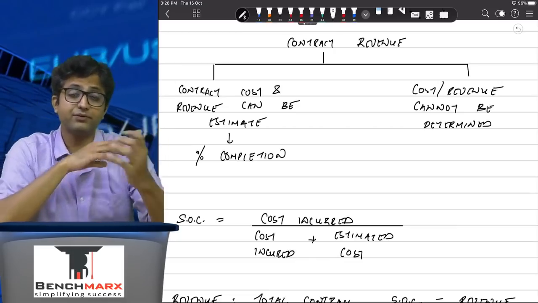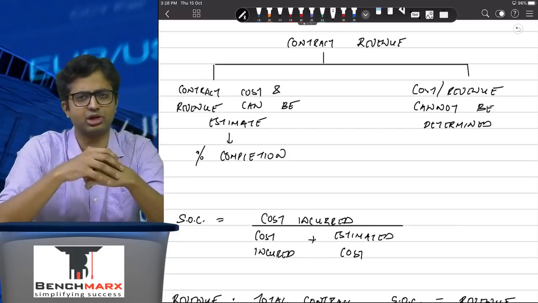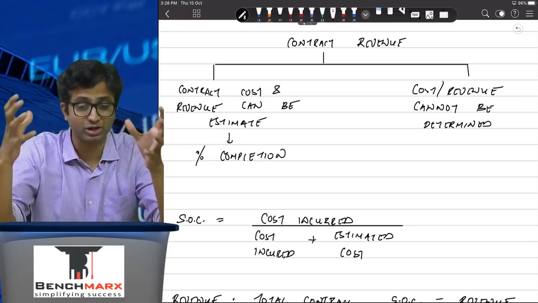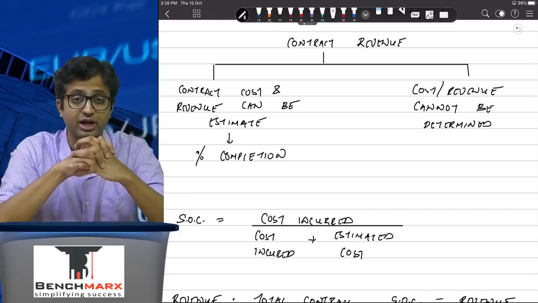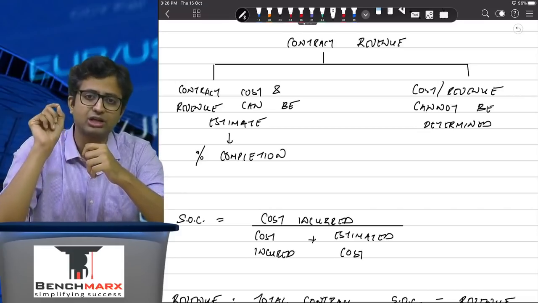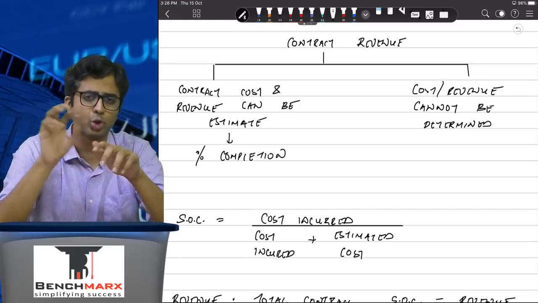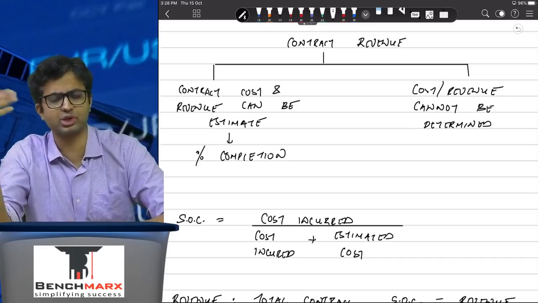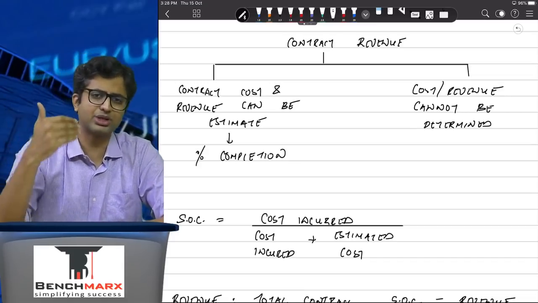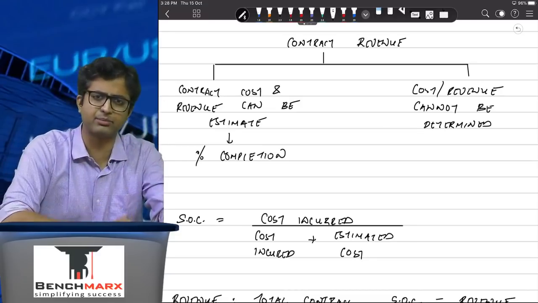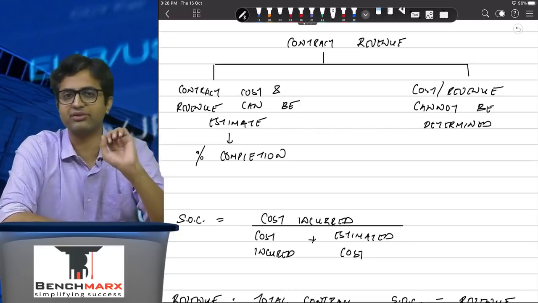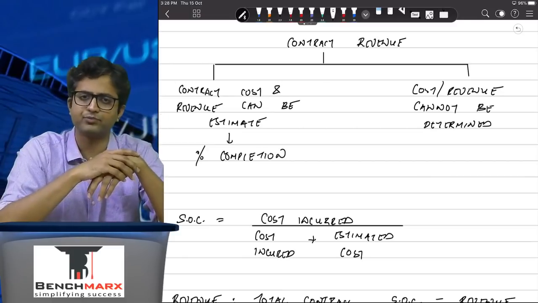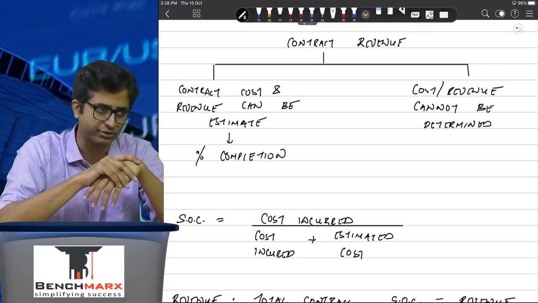Acha, what if you estimate a loss in a project at the first date? Is that possible? Why not? There might be certain contracts that you take in order to build your credentials, even if they are loss-making contracts. Then AS7 requires you to create a provision. It requires you to create a provision for the amount of estimated loss from the very first day, based on the prudence or conservatism principle, that if there are losses, you recognize them immediately. If there is gains, you recognize them as and when they are earned. So losses provision has to be made immediately for contracts which are expected to have a loss.